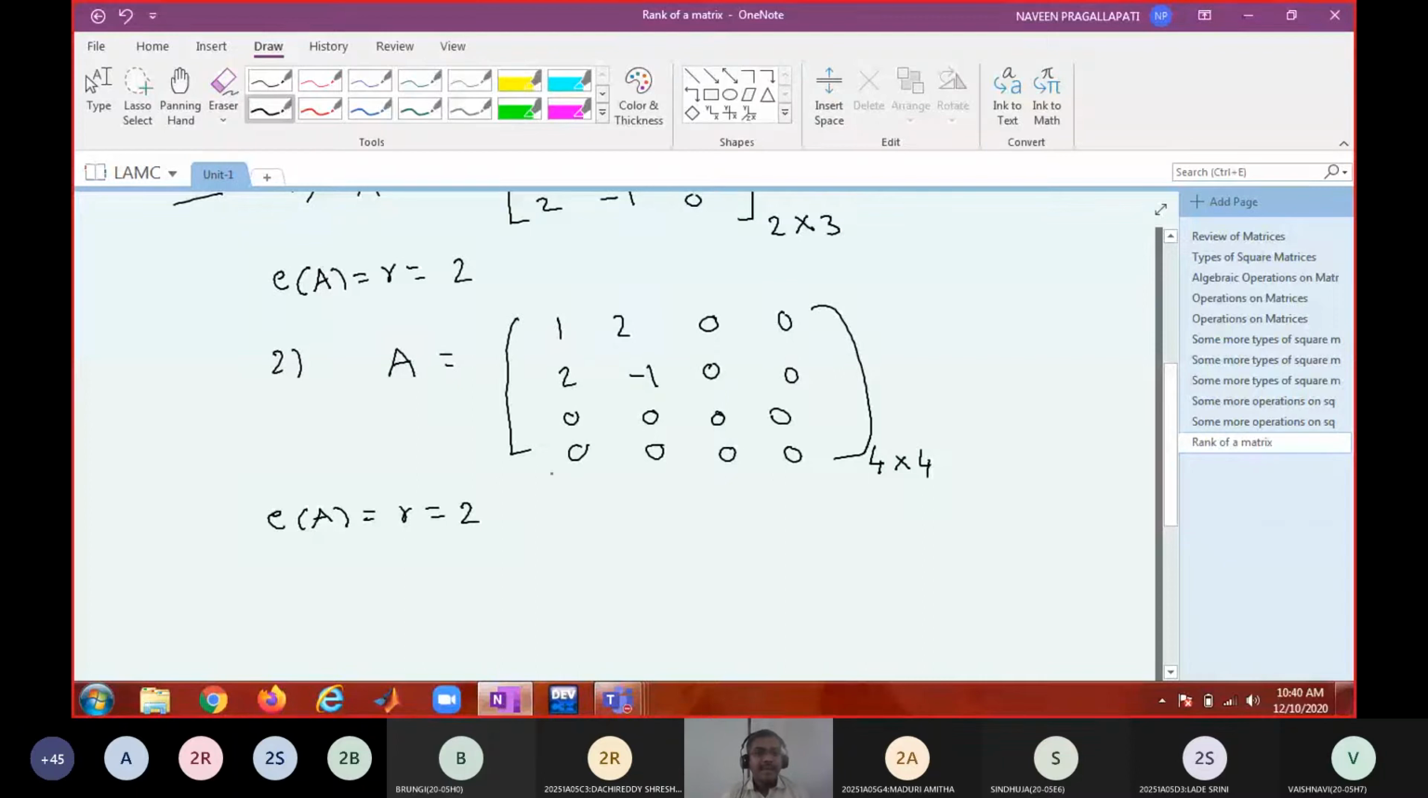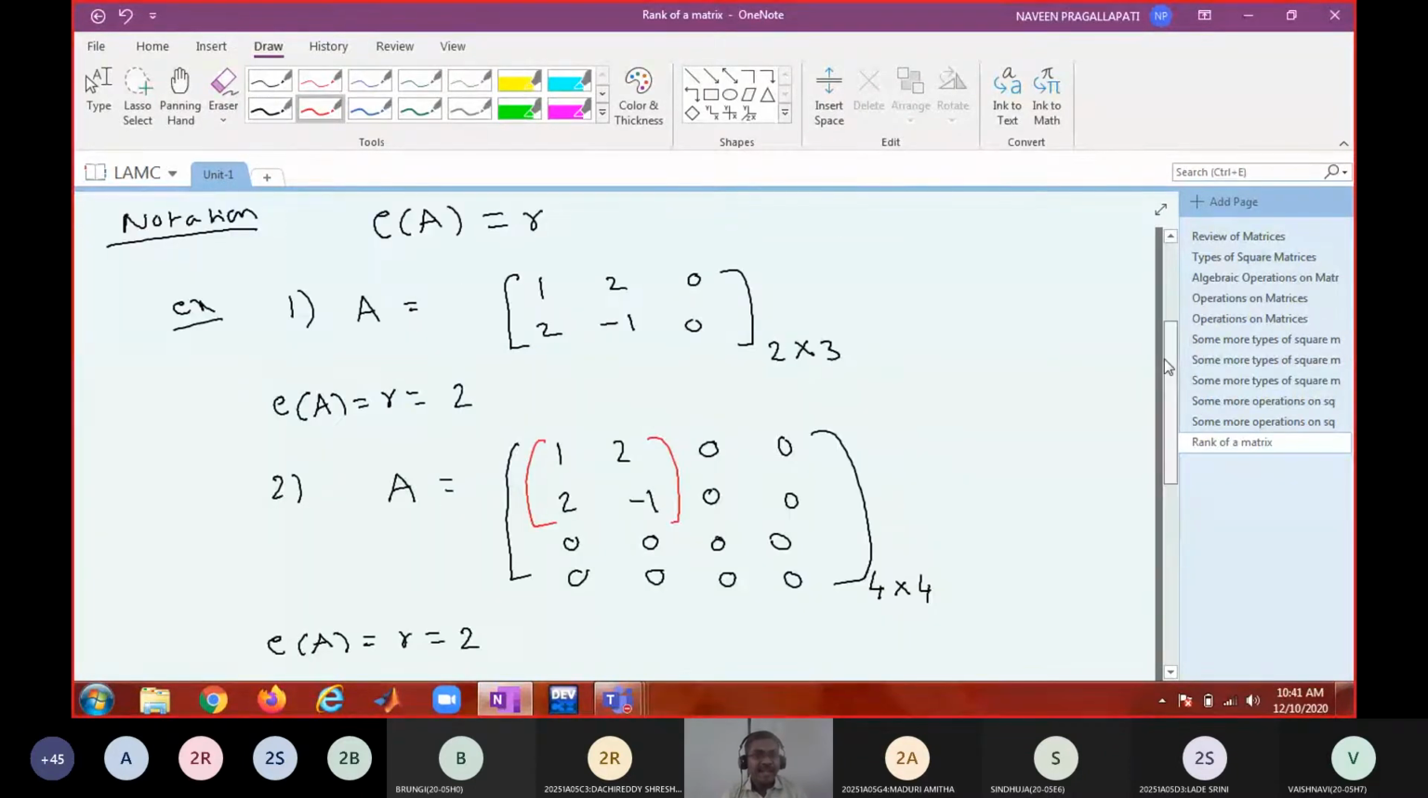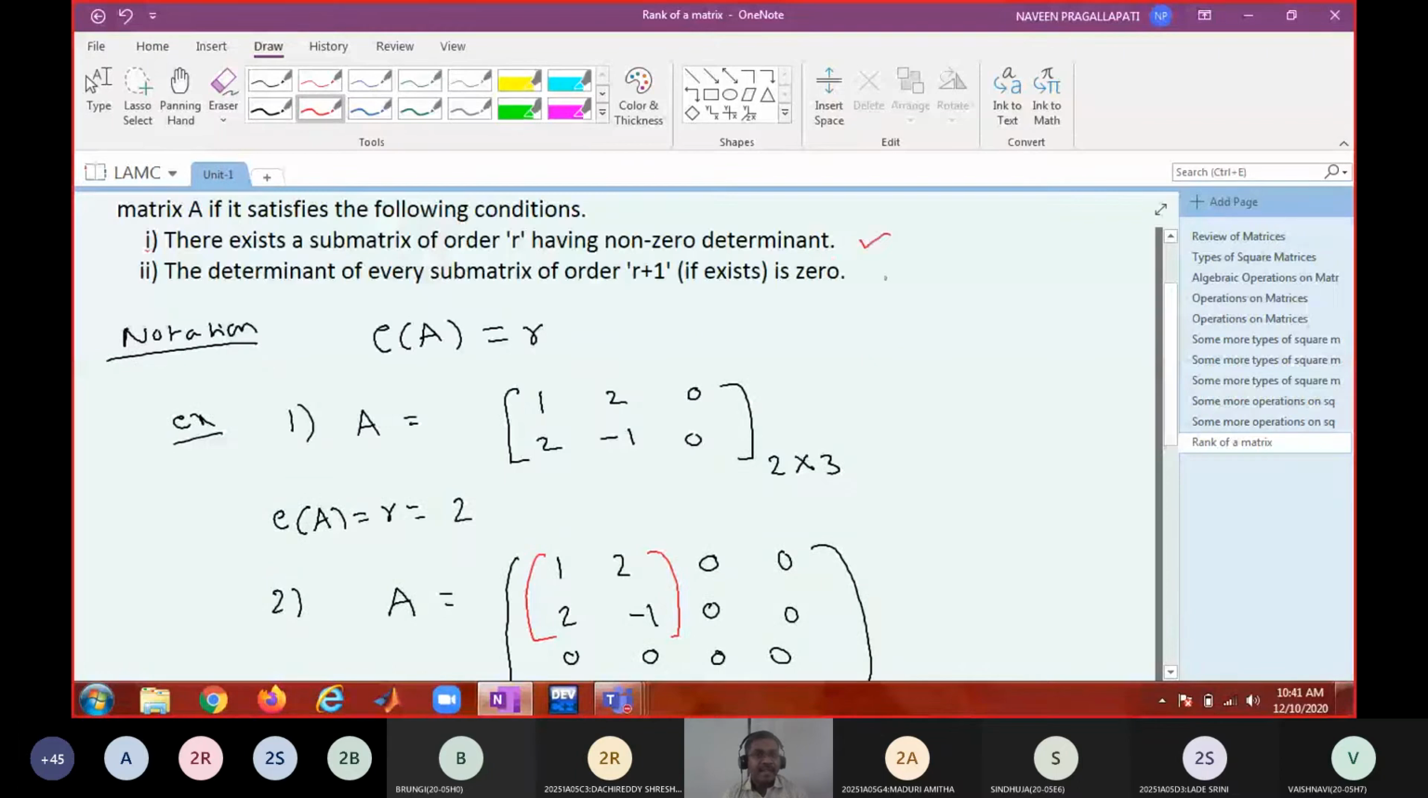2. Why 2? Because I am able to find a submatrix of order 2 having non-zero determinant. This is a submatrix of order 2 having non-zero determinant. Minus 1 minus 4 is minus 5, non-zero determinant. So the first condition is satisfied. But what is the second condition?